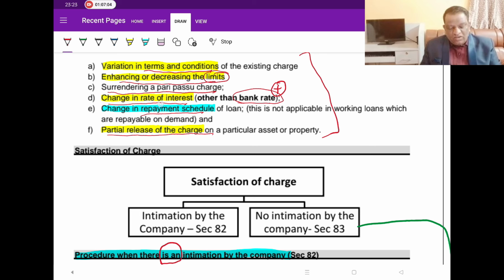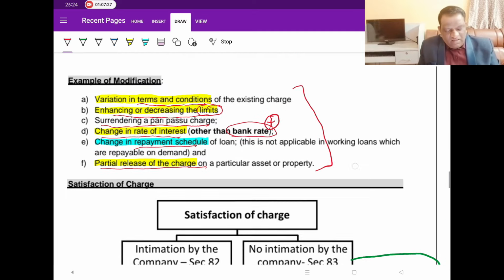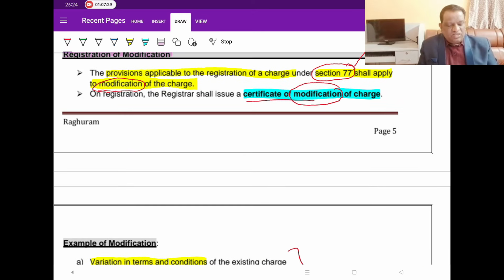But other than that, if mutually you have agreed to either lower the interest or raise the interest, then it will be called a modification, because then only you are getting affected. This mutual change, whatever you have agreed, is not impacting all others. So therefore, any change in the rate of interest is a modification. But if the change in the rate of interest is on account of bank rate, then it is not a modification. And to conclude, what happens if it is a modification? Nothing. You need to do the same Form 77. That is, the company will file with ROC. If ROC is convinced, he will give you what is called a certificate of modification of charge. Initially, he gave you a certificate of creation of charge. Now he will give you a certificate of modification of charge.